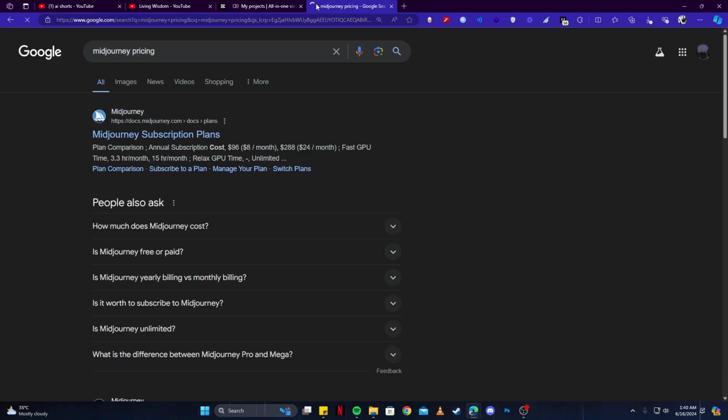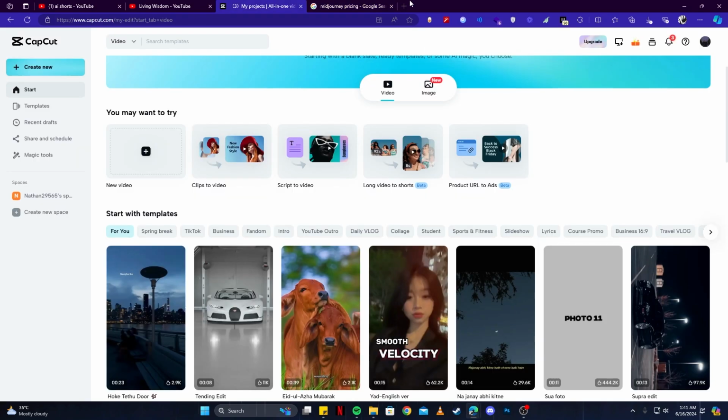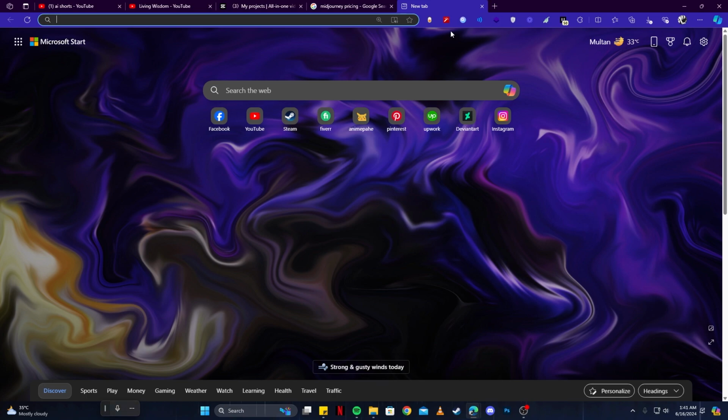For example, if you go to Google and search for Midjourney subscription plans, you can see it starts from around $8 a month, and even then with the fees it can round up to $12. So that's a lot of fee that you're paying. But this method that I bring to you is an automated way of creating shorts, meaning you have to do no work, but still you will get a high quality short generated for you.